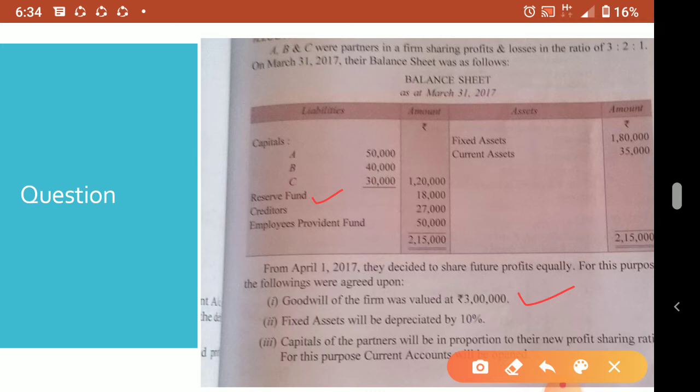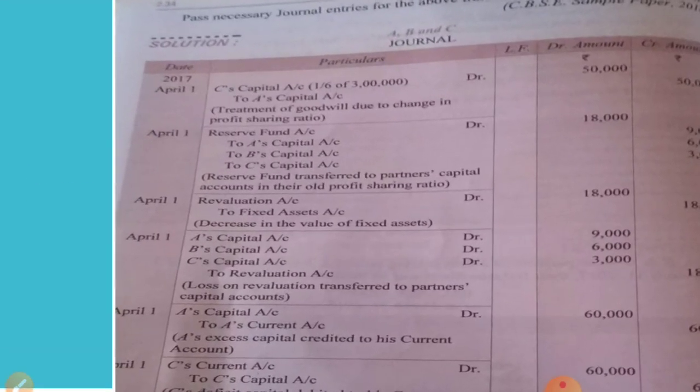Then goodwill is there. Now first, actually, here I have given the journal entry. But before that, we'll calculate the sacrifice or gain. Here I'll show you, the old ratio of A, B and C is 3 is to 2 is to 1. The new ratio is equal ratio, so 1 is to 1 is to 1.